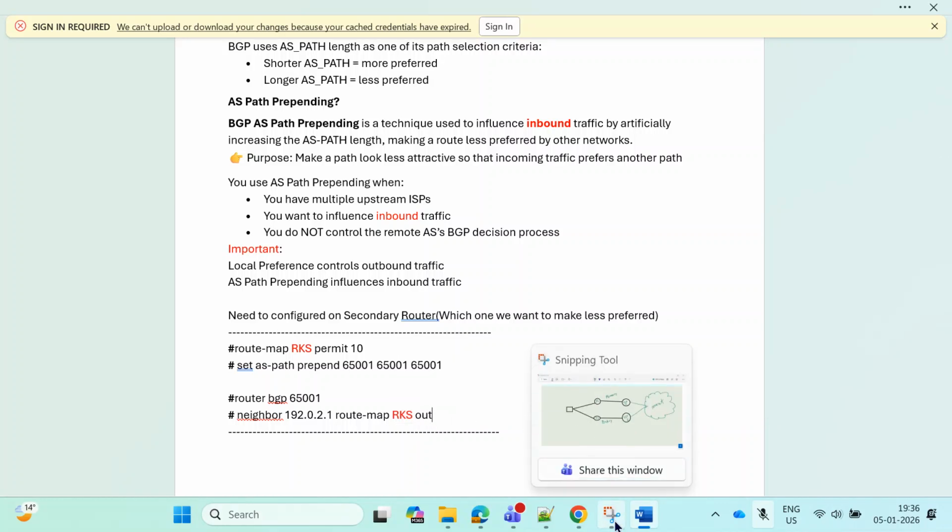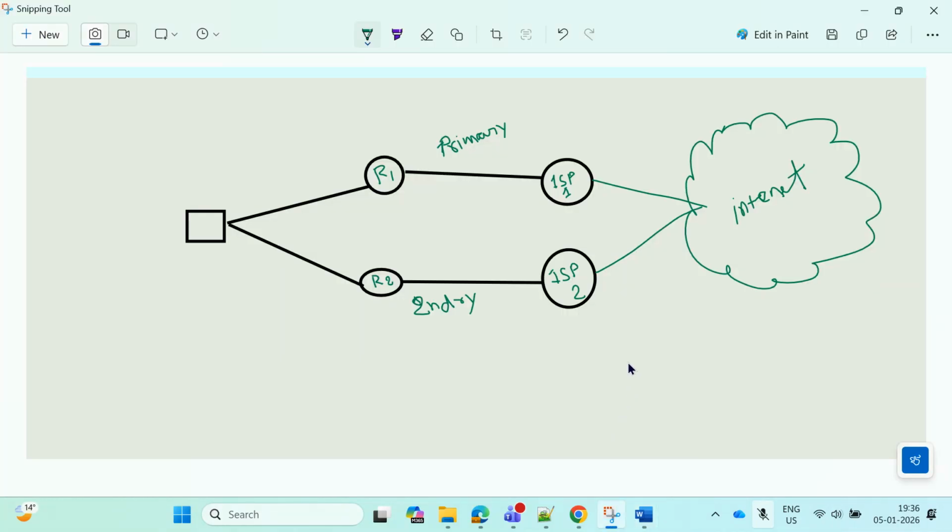And let's understand the diagram I have created here, right? You can see I mentioned router 1, router 2, this is ISP 1, ISP 2, and this is the internet. If I want to make this link primary and this link secondary, in that scenario we need to apply the AS path prepend on this router for this neighbor.